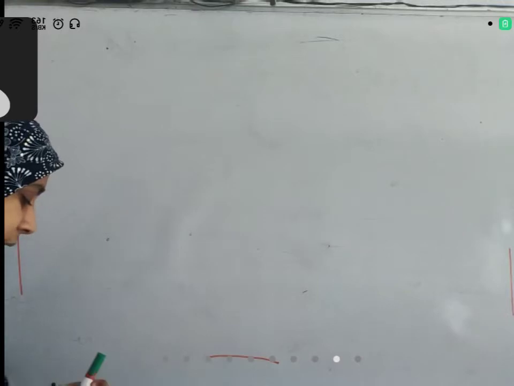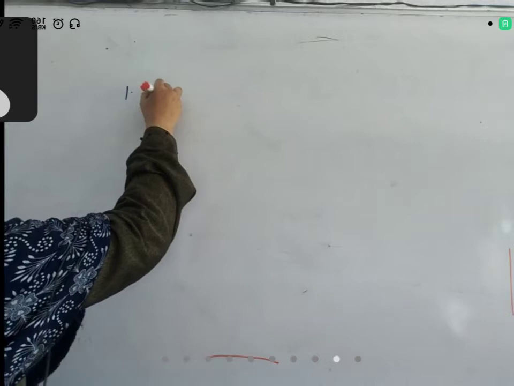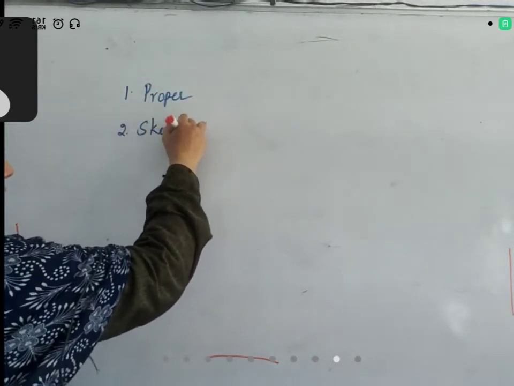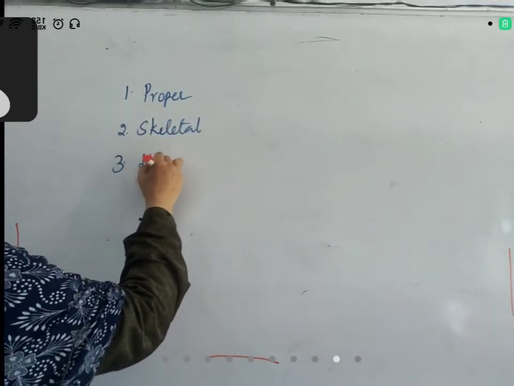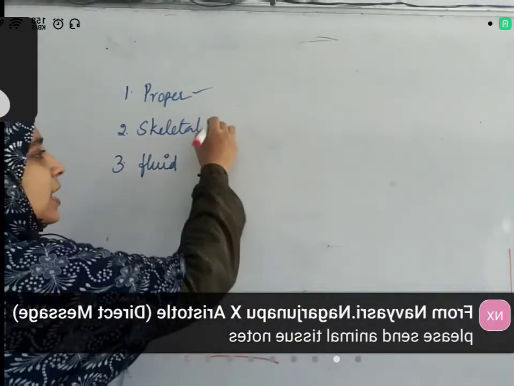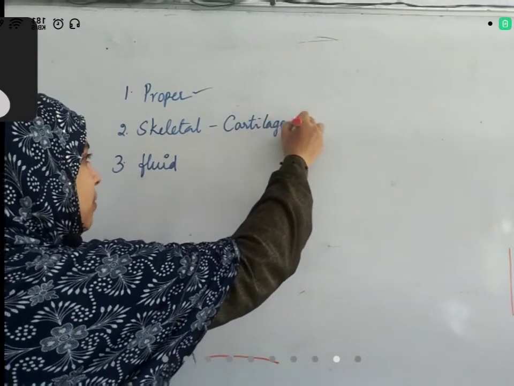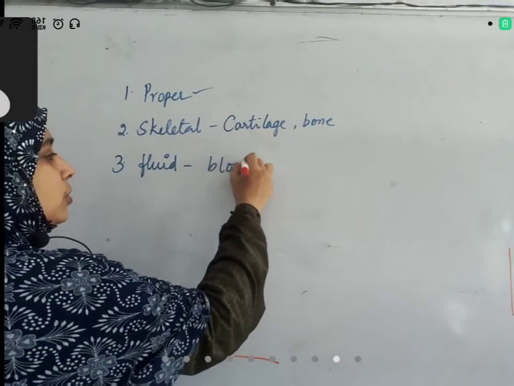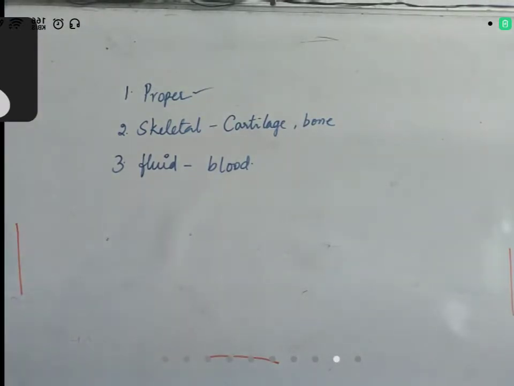Yesterday I told you there are three types of connective tissue: connective tissue proper, skeletal connective tissue, and fluid connective tissue. Yesterday we completed connective tissue proper. In skeletal connective tissue, I told you about cartilage. So today we'll discuss bone. If time permits, we'll discuss blood also. Okay, let's get started. Bone.